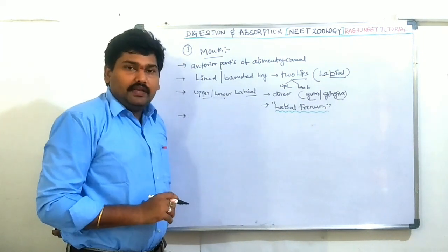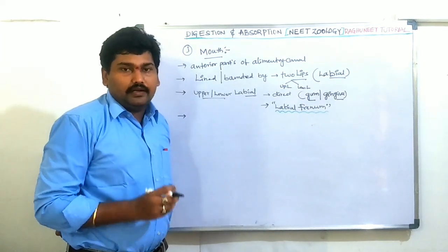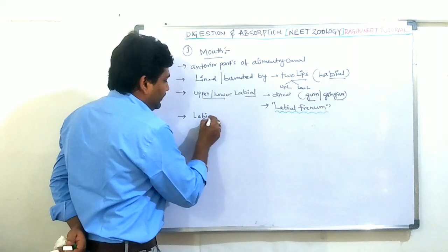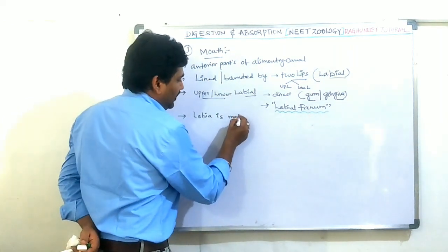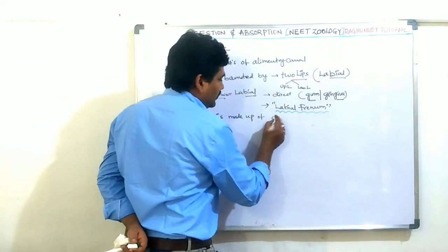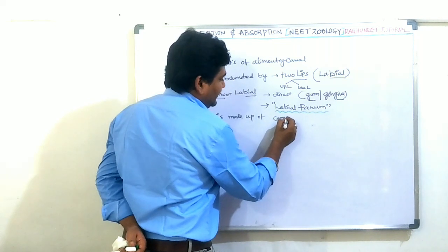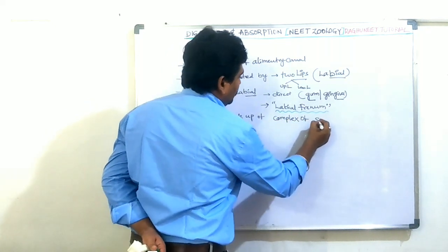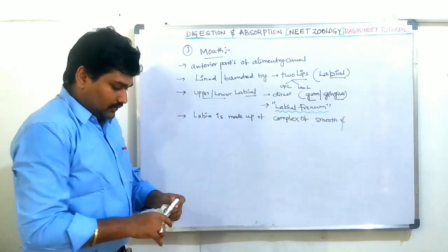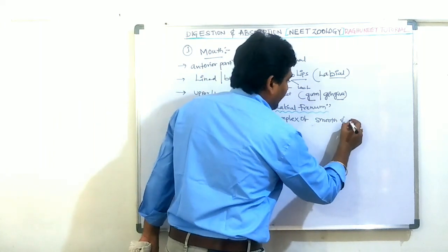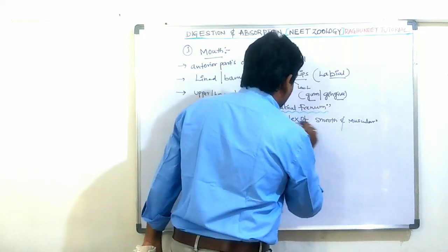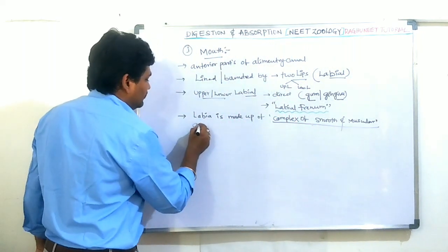In the labial region, it is made up of a complex of smooth muscle.